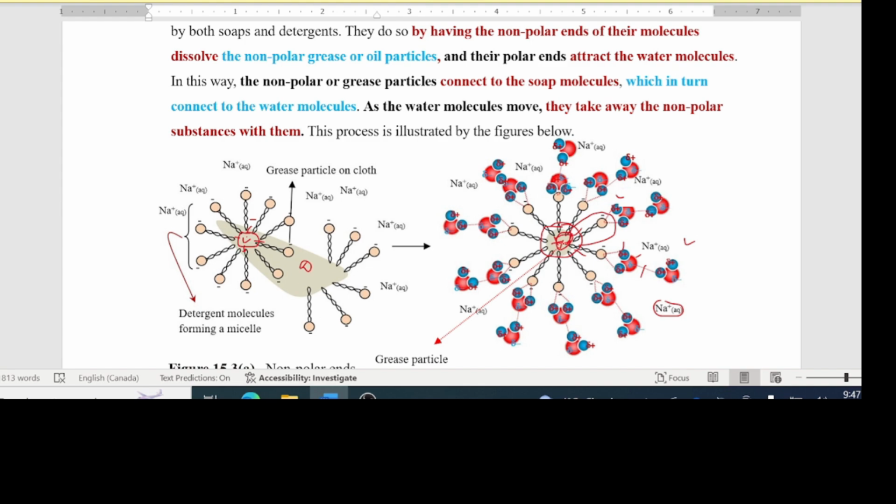These molecules are attracted to other water molecules by hydrogen bonds. Like this, water is able to remove these grease or oily particles via the soap or detergent molecules off the clothes or fabric. As the water moves, it takes away these molecules with their connected grease or oil particles.